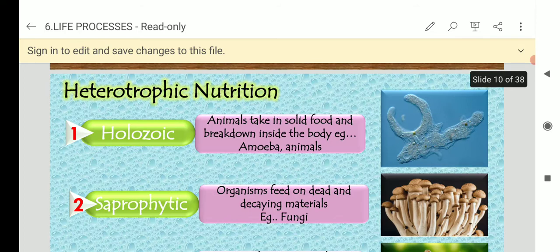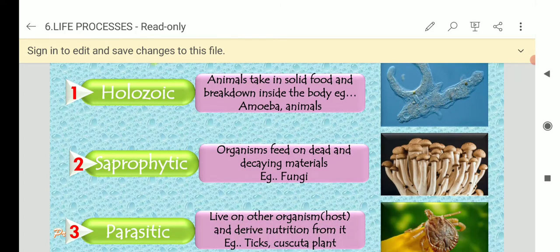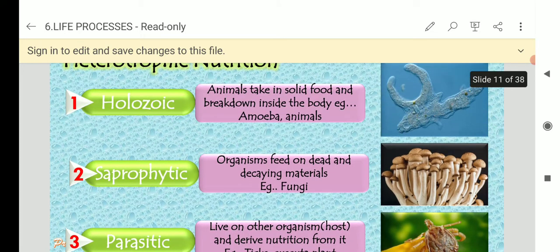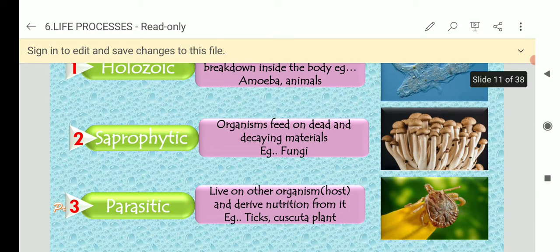Next, heterotrophic nutrition. In that there are different types of processes. One is holozoic. Examples: amoeba, animals. So what is the meaning of holozoic? Animals take in solid food and break it down inside the body, that is called holozoic. Saprophytic, example, fungi or mushroom. Organisms feed on dead and decaying materials, that means they feed on food that is already prepared.